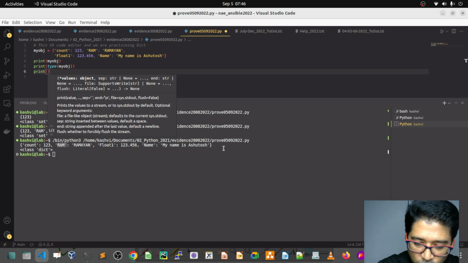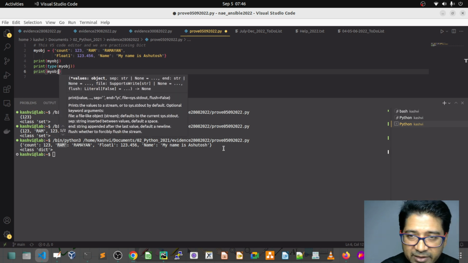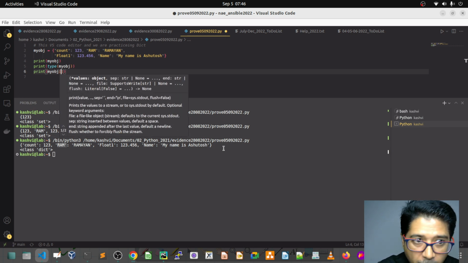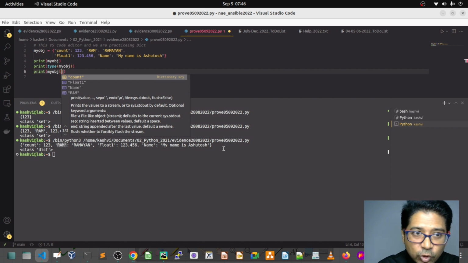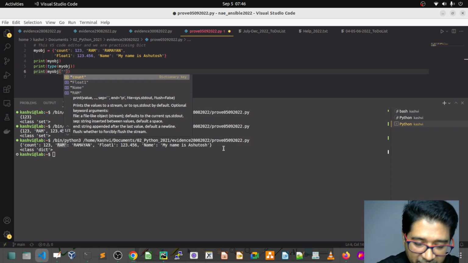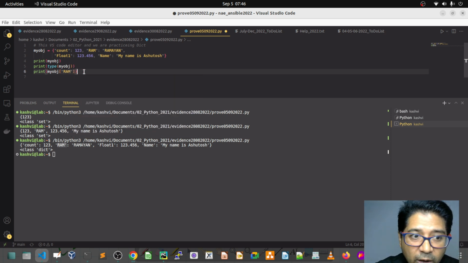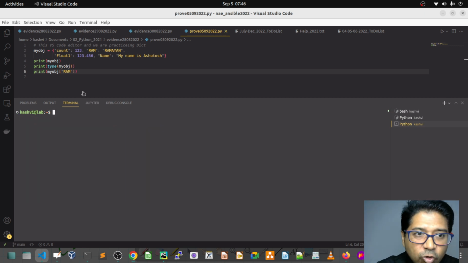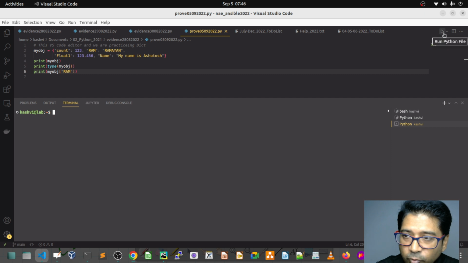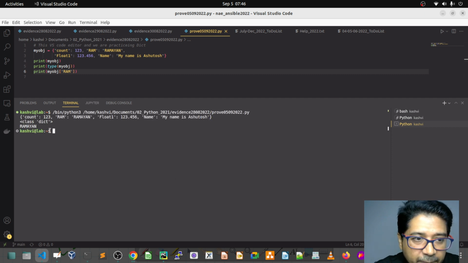Let me show you. My object is my dictionary. Suppose I know my key is Ram, so I will get my value. I'm going to run this, and you see the value is Ramayan, because I put the key Ram.